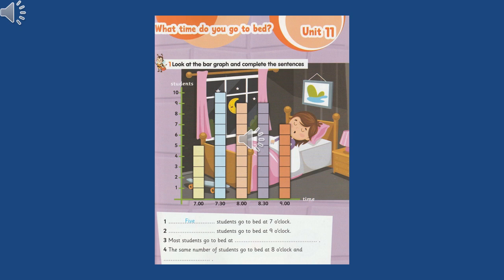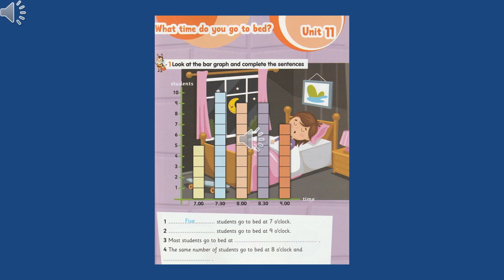So we have 10 students sleep at what time? At 7:30. So number 3, most students go to bed at what time? 7:30. Excellent.